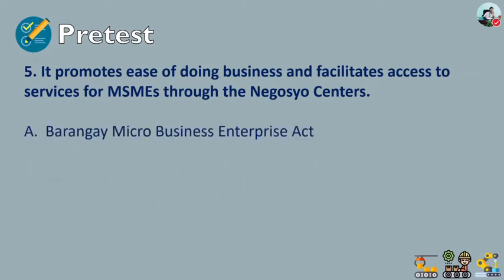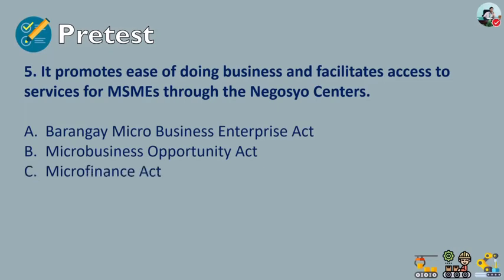A. Barangay Micro Business Enterprise Act. Letter B. Micro Business Opportunity Act. Letter C. Microfinance Act. Or letter D. Go Negosyo Act. So it promotes ease of doing business and facilitates access to services for MSMEs through the Negosyo Centers on this particular act. Letter D. Go Negosyo Act.